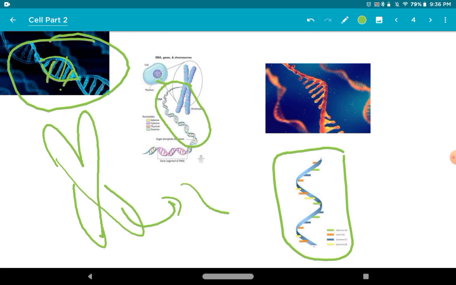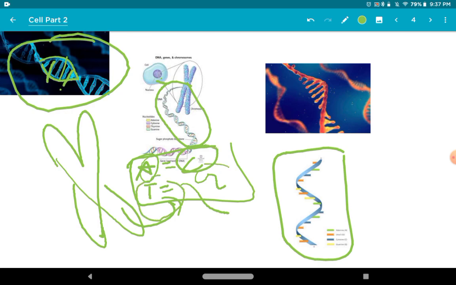So each segment of a DNA is called a gene, and they are made of adenine, cytosine, thymine, guanine. Like A is equal to C and T is equal to G. So this is the basic fundamental. Whatever the amount of A, there will be the same amount of C, and whatever the amount of T, there will be the same amount of G, and this becomes the nitrogen base.